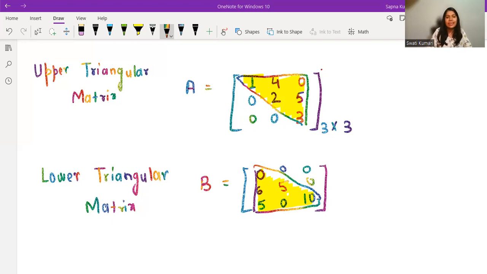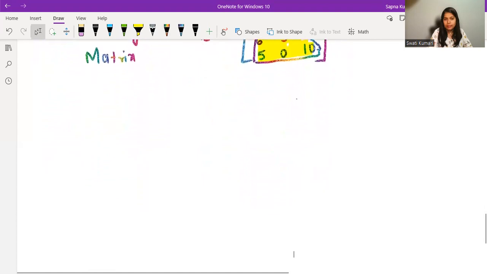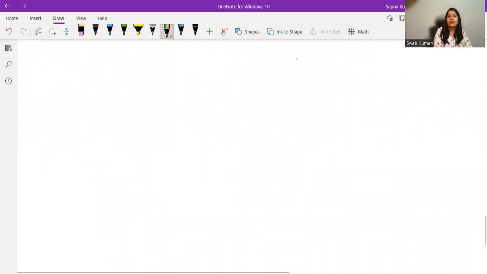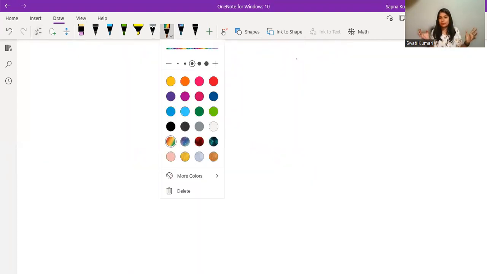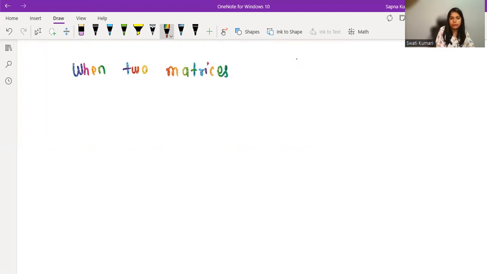Now let us understand something more about when two matrices are equal. We will understand a few more types as well. Whatever comes to my mind, I'm just writing that. So when two matrices are said to be equal.